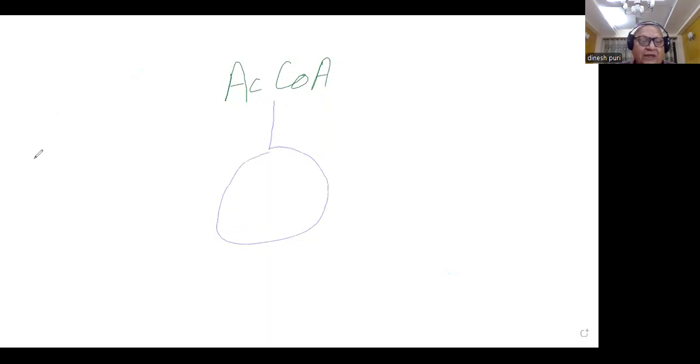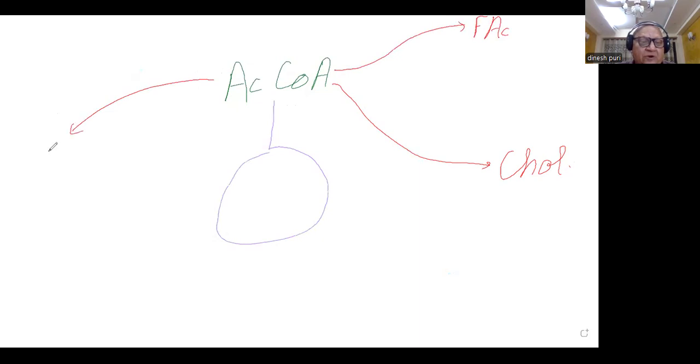Acetyl coenzyme A is also a precursor molecule for fatty acid synthesis. The process is called lipogenesis. Acetyl coenzyme A can also form cholesterol, cholesterologenesis. So ketone bodies are not the only pathway where acetyl coenzyme A can be channelized.